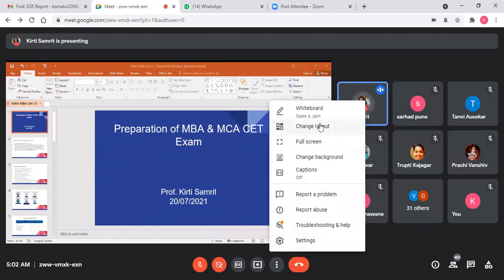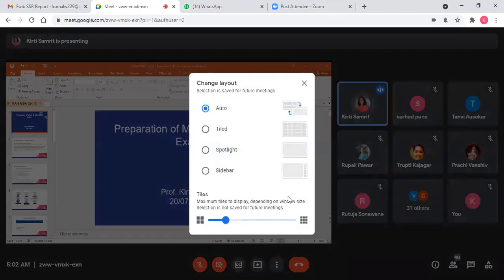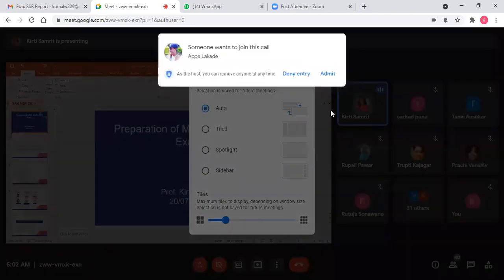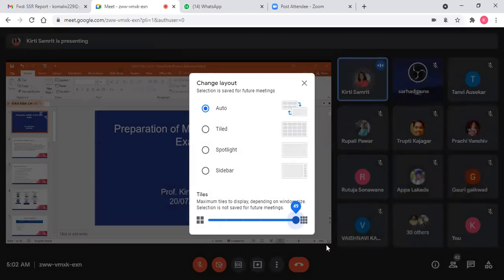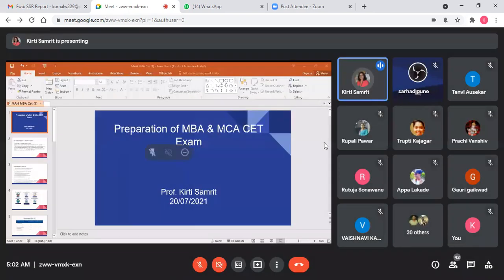Common graphs, tables, and charts will be given, and based on those data you will have questions. So this is about the MBA CET syllabus. Now next, students, is the structure of the MBA CET syllabus. This is very important because I have written a note there: each correct answer will carry 2 marks.